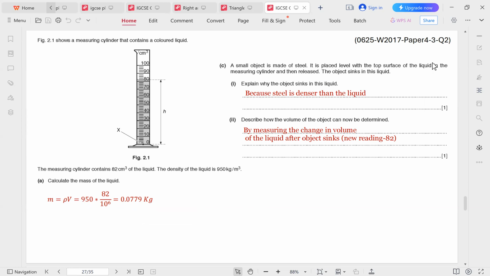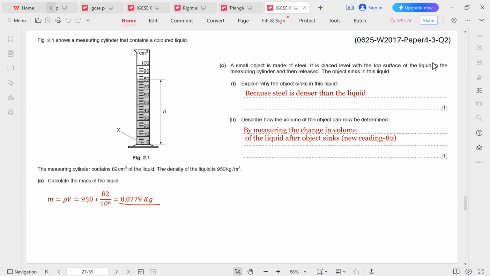And here, again, we have the problem of the units. The unit here is centimeters cubed, but the unit of the density is meter cubed. So therefore, you have to convert 82 to meters cubed, so you have to divide it by 100 to the power of 3, which means we have 82 over 1 million, or 10 to the power of 6, as written here. And then we just multiply these out, and we get 0.0779 kilograms.